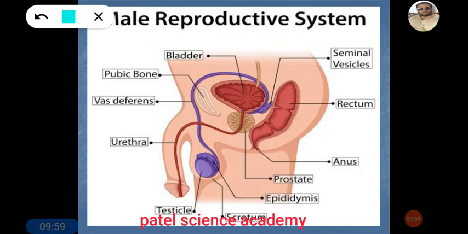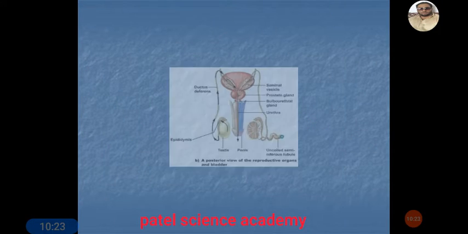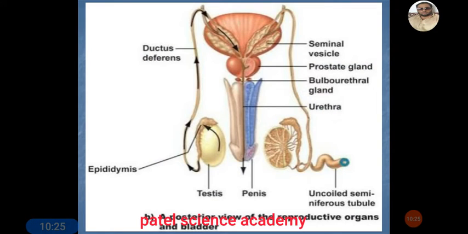So again, this male reproductive system includes the testes, one pair, and epididymis and vas deferens, then seminal vesicles, then urethra, then prostate gland, and this region with the erectile tissue known as penis. So this is the male reproductive system. Now we'll see the details of all these parts one by one, one more time diagrammatically in a front view.